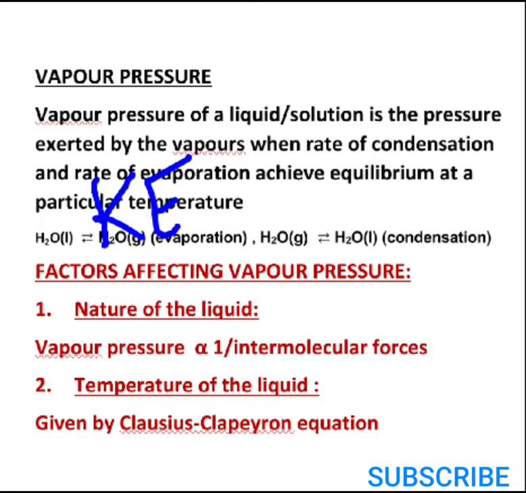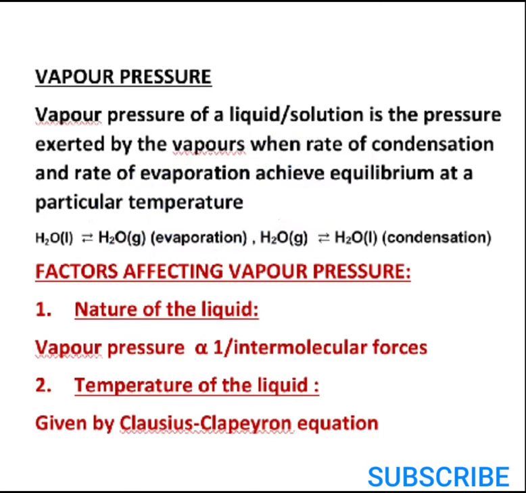Larger is the kinetic energy associated with larger number of molecules, they can easily escape from the surface of the liquid and move into the vapor phase. So as soon as the number of molecules increase within the vapor phase, definitely the vapor pressure exerted by those molecules over the surface of the liquid is going to increase. So increase in temperature will result in increase in vapor pressure of a liquid.